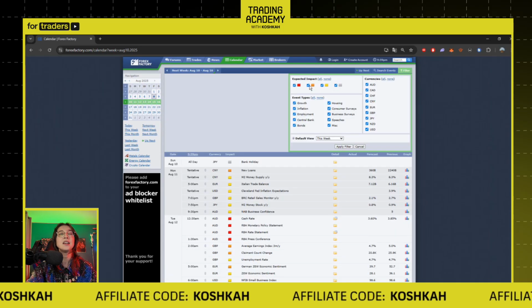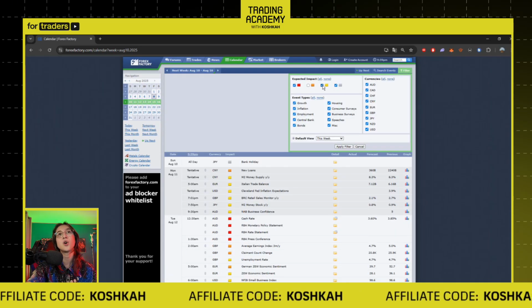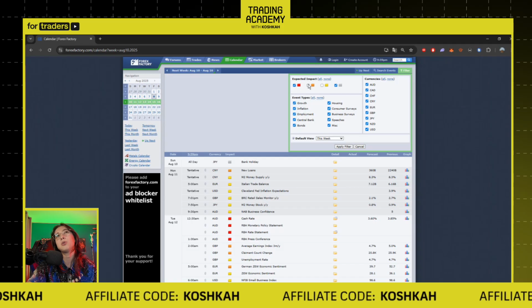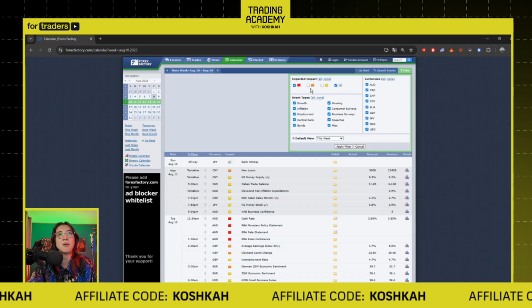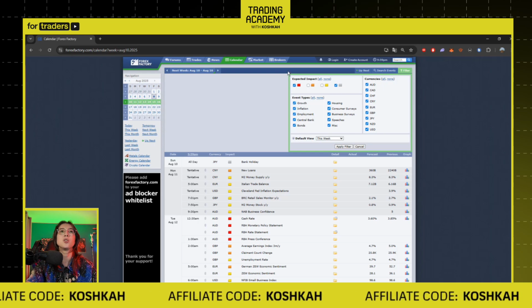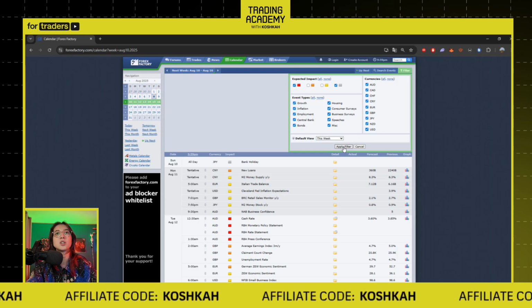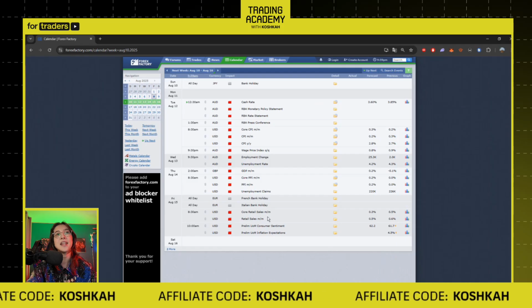So what you can do to just see the red folders is go right here in filter and uncheck, for example, the orange folder and the yellow one. You can keep the orange one because sometimes there is some high impact news in the orange folder, but usually that doesn't really happen. So you can just stay with the red ones right here and then apply filter.